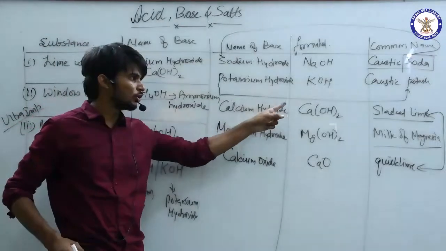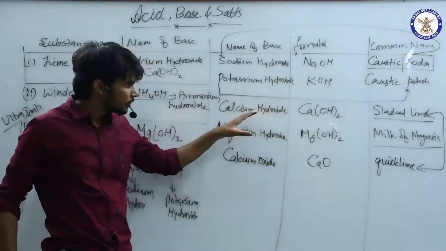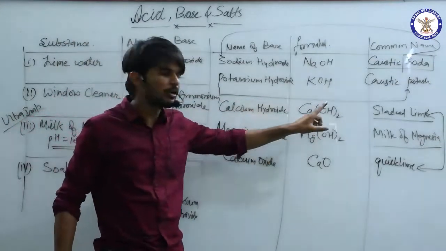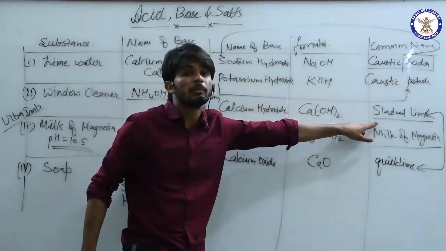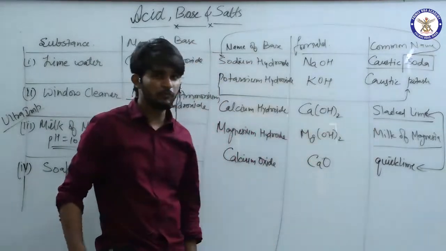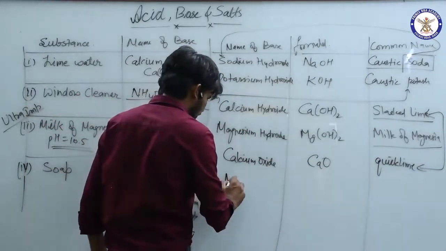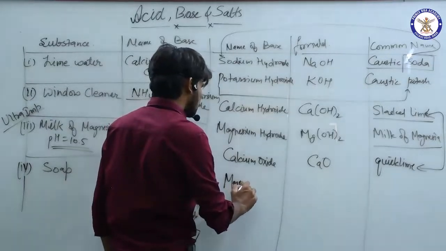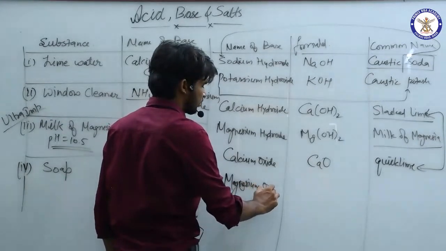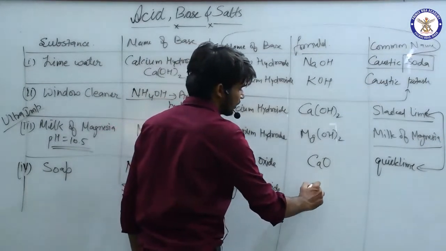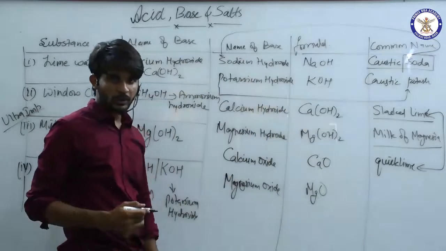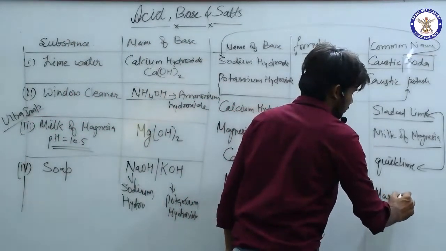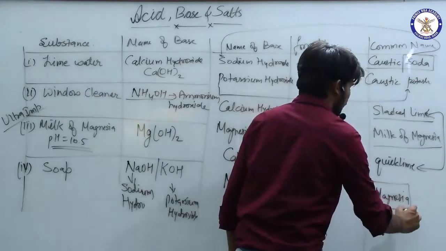Calcium hydroxide is Ca(OH)2, slaked lime. Questions are not made from the perspective of what is calcium oxide; questions are made from this point: what is the chemical formula of slaked lime or quicklime. Fine. And then last but again not the least, that is MgO, magnesium oxide, and its common name is magnesia.